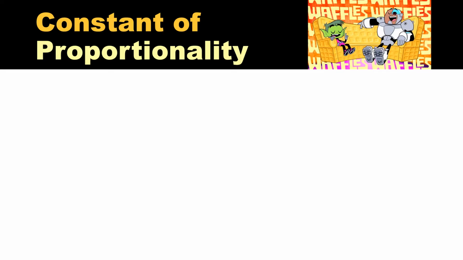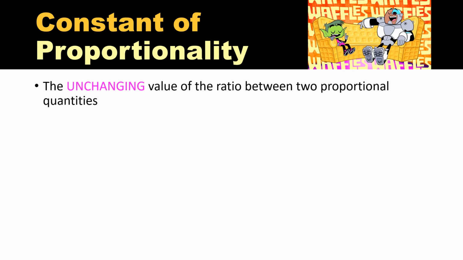First, let's look at what the definition is of constant of proportionality. The unchanging value of the ratio between two proportional quantities. Sounds a little confusing, but I'm going to show you it's exactly the same thing as unit rate.